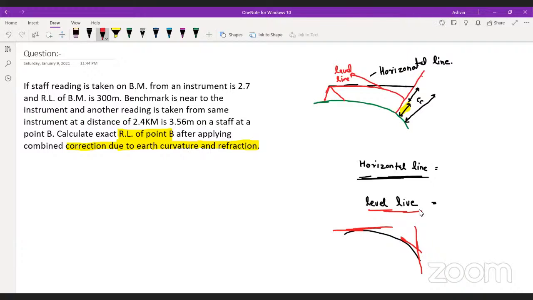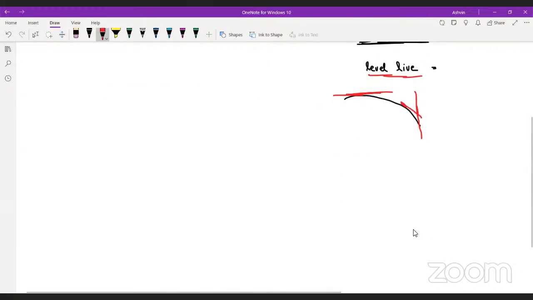You guys have understood this thing? Okay, so basically, why are these two lines there? There are two references. The horizontal line is a reference, and this level line is also a reference. Basically, I had written the horizontal line, but actually it is the level line. There are two references here: the level line and the horizontal line.